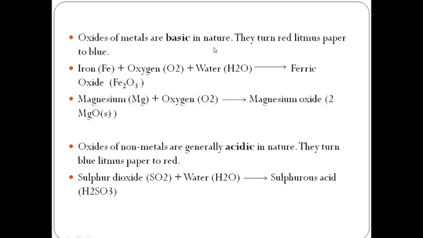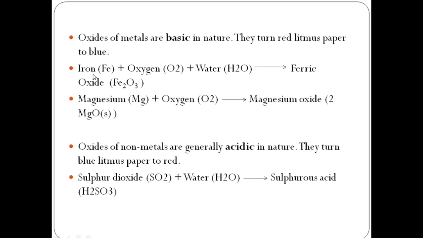Oxides of metals are basic in nature. They turn red litmus paper to blue. So the oxides which are formed when metal and oxygen react are basic in nature. What will they do? They will turn the red litmus paper to blue. We know whenever the given solution is basic in nature, it will turn the red litmus paper blue. So this was the chemical property of metals, that the oxide formed is basic in nature.